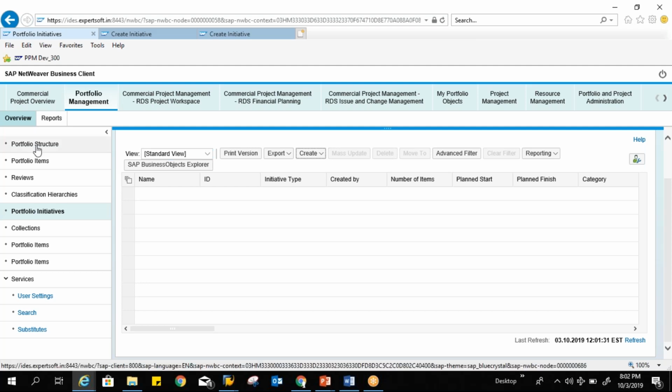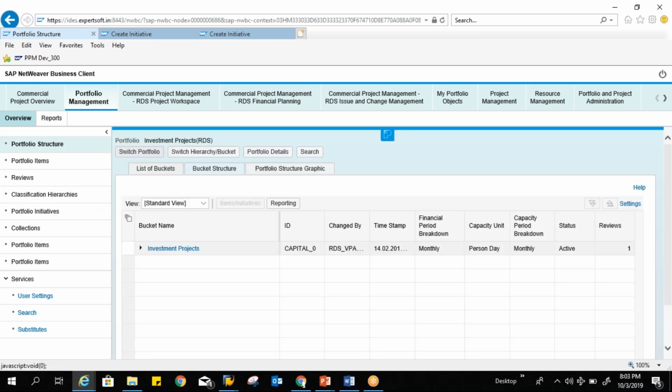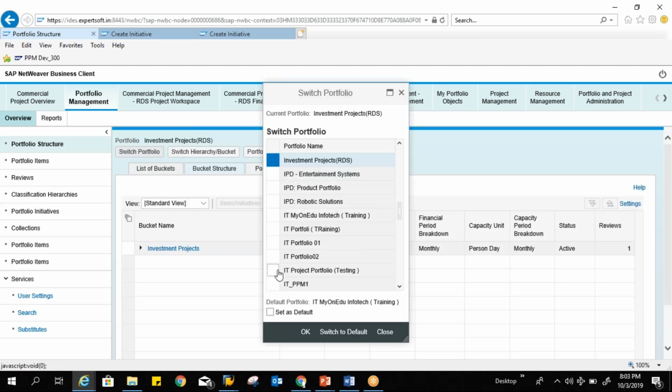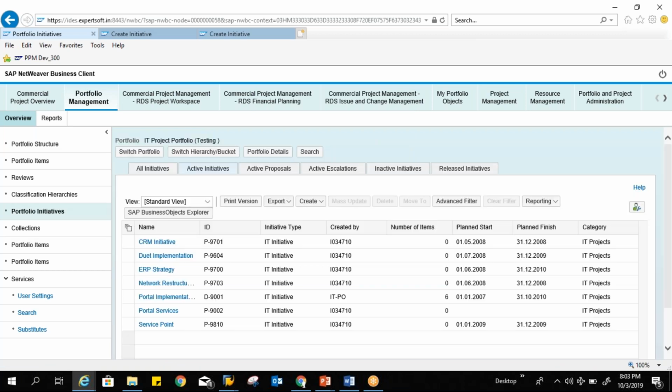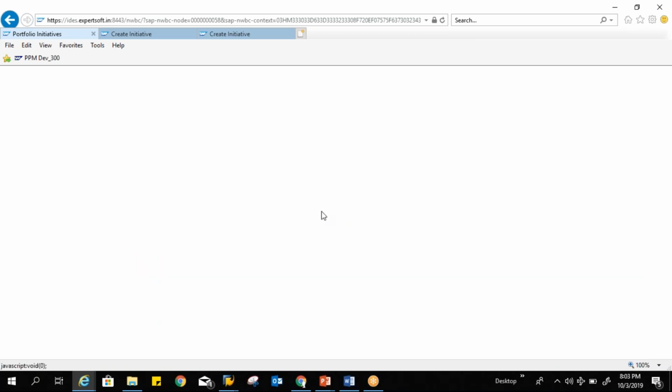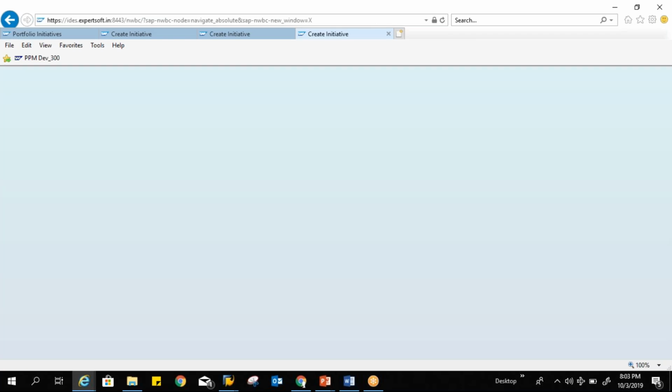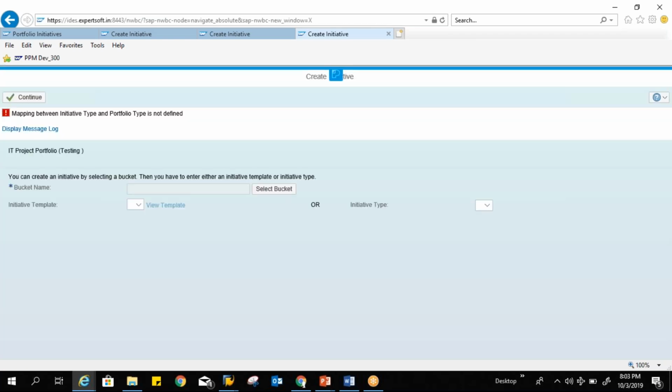Switch portfolio. Okay, IT portfolio. Yes, portfolio initiatives. I have the portfolio here, so you need to go to create initiatives. For this portfolio type, initiative types have already been created and assigned to the portfolio type. Again, the mapping is not there, so it means they have some problem. Let me create my own initiative type.